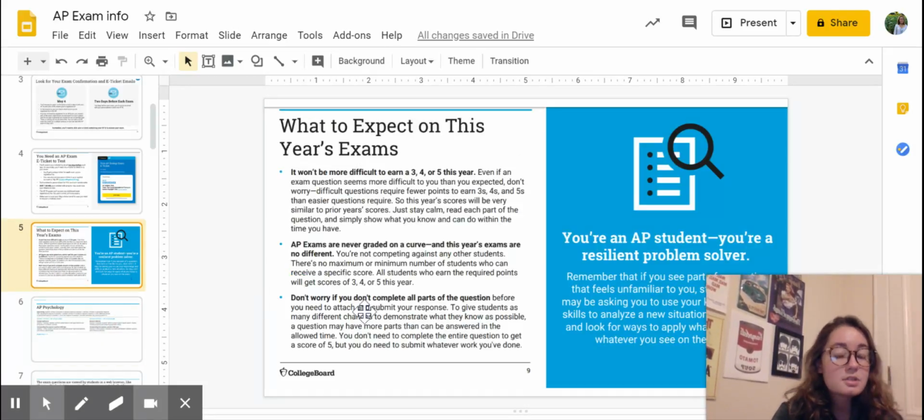But with that, a strategy to use, and this is very important, is go with what you know first. Go with what you know first. Don't spend time looking up things that you haven't heard of before and are like, what the heck is this? No. Go with what you know and understand and are confident in. And then at the end, if you have time, you can look back in your notes for something that you're confused on or don't really remember, or if you haven't heard of it at all.